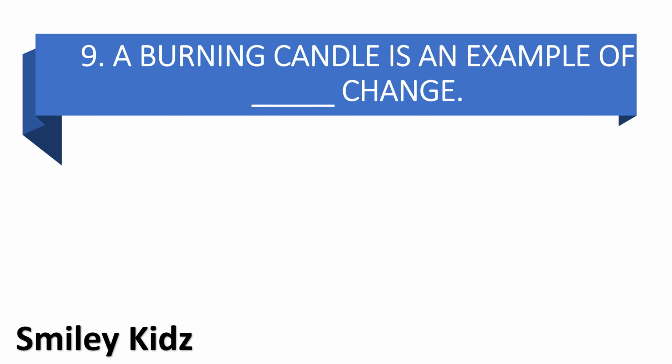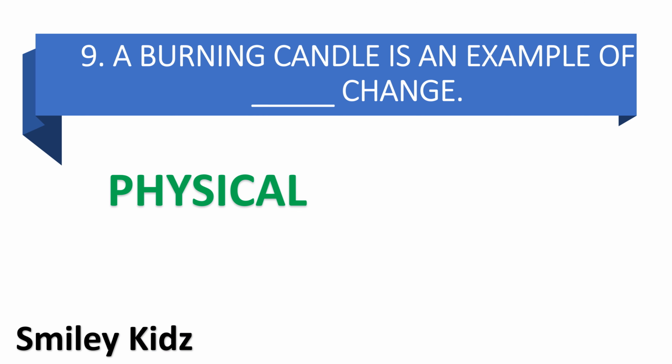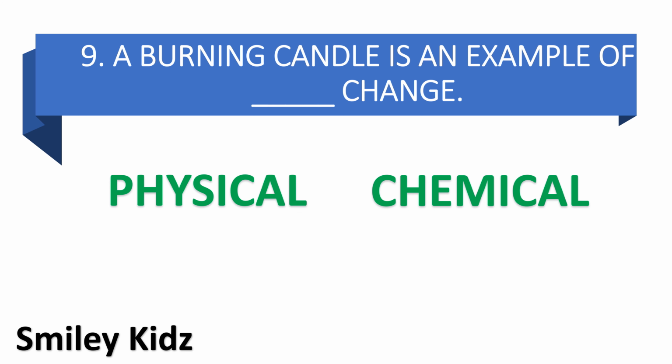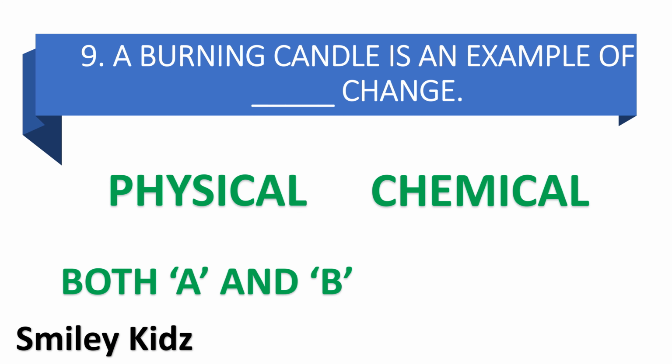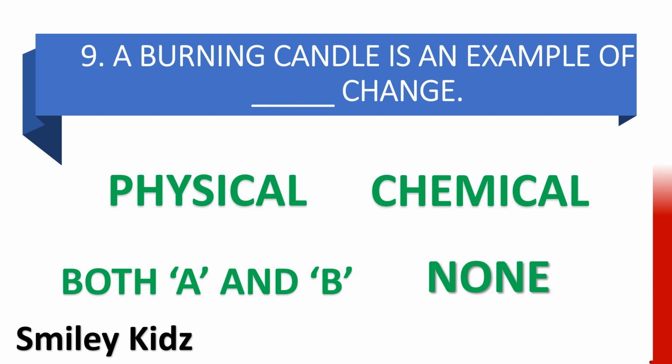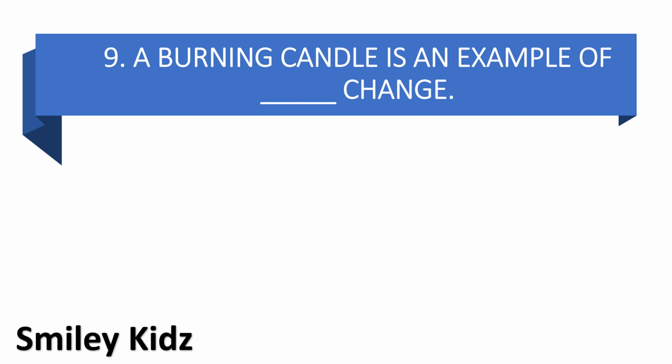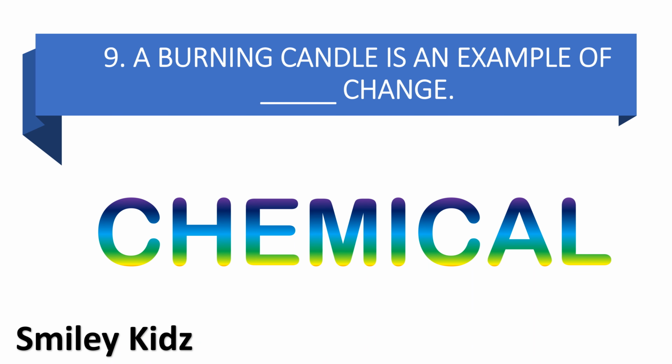Moving to question number 9. A burning candle is an example of dash change. Option A physical, option B chemical, option C both A and B, and option D none. Your time starts now. Your time is up. And the right answer is chemical. A burning candle is an example of chemical change.